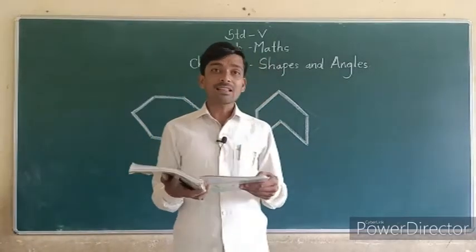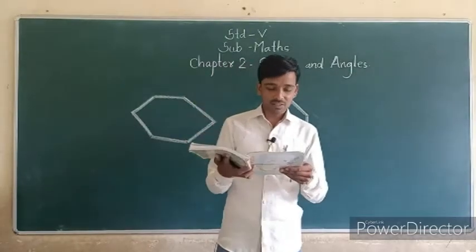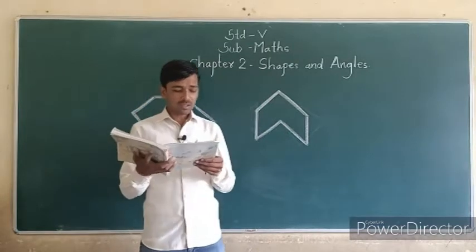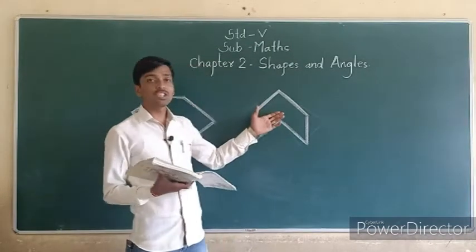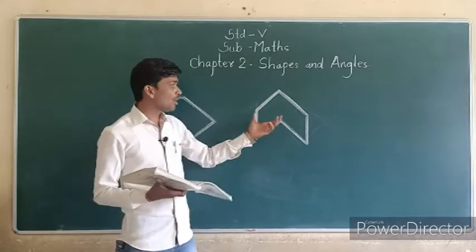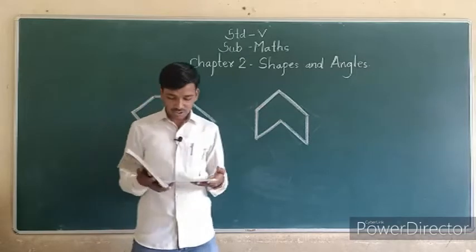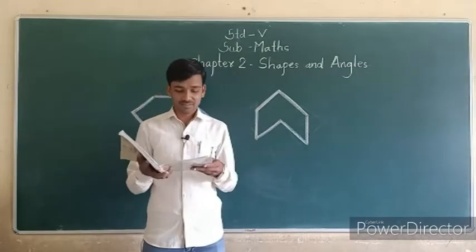Rohini, it has 6 sides. Okay, that is correct. Mohini made this second shape. Okay, it is a closed shape. Yes or no? Yes, this is a closed shape. Why? Because there is no gap in this shape, so it is called a closed shape. Okay, it is a closed shape, so you can write there yes.